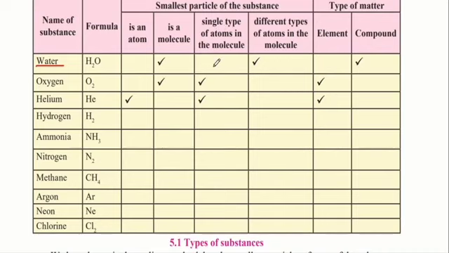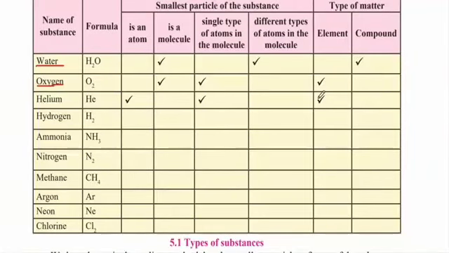Is it a single type of atom in the molecule? No, because here we see there is hydrogen as well as oxygen. So there are different types of atoms in the molecule. Also, is it an element or a compound? Water is a compound. Next one is oxygen. Oxygen is nothing but 2 atoms of oxygen combined together. Therefore, it is a molecule and it is comprised of a single type of atom. And this is an element.